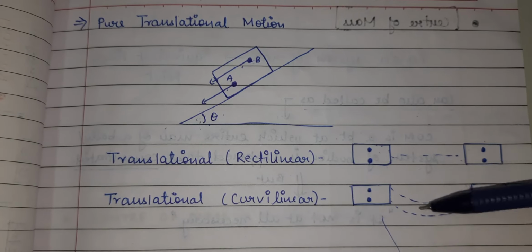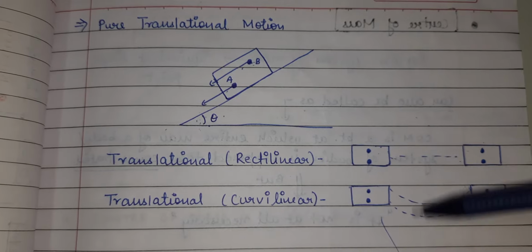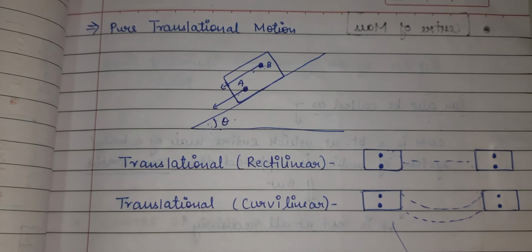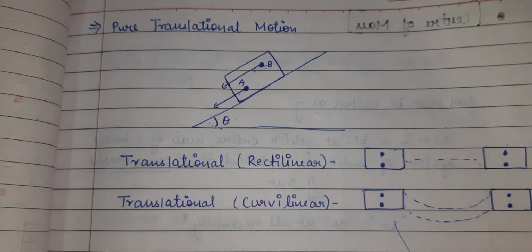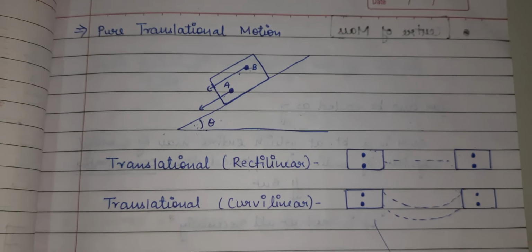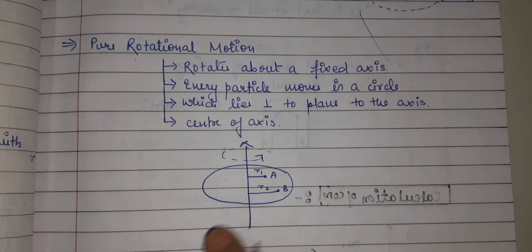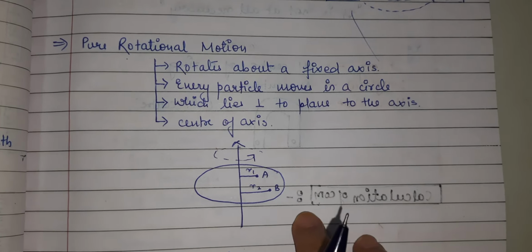Both types, rectilinear and curvilinear, are subcategories of translational motion only. So this kind of motion can be called pure translational motion. Next comes pure rotational motion. So first of all, what is a pure rotational motion?